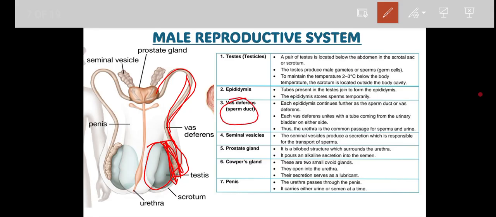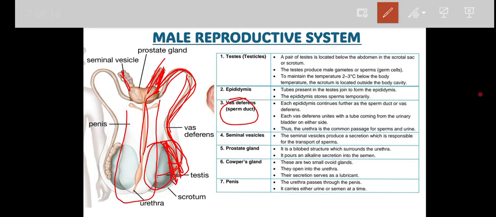So all the sperm, during the coitus, move from the epididymis to the vas deferens and enter inside the ejaculatory duct. Actually, the ejaculatory duct is a duct which is formed together by the vas deferens and the duct which is coming from the seminal vesicle. So these are the seminal vesicles, this one and this one. The duct coming from the seminal vesicle along with the vas deferens together forms the ejaculatory duct, which enters inside the male reproductive or copulatory organ, that is the penis.